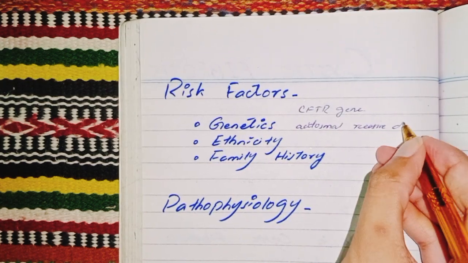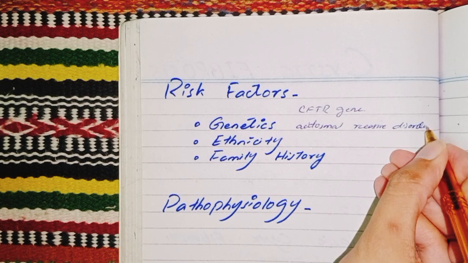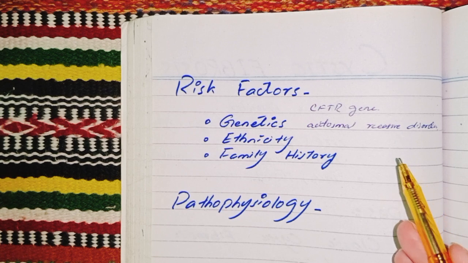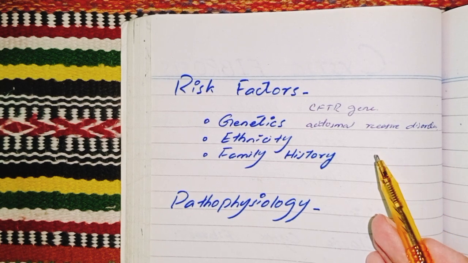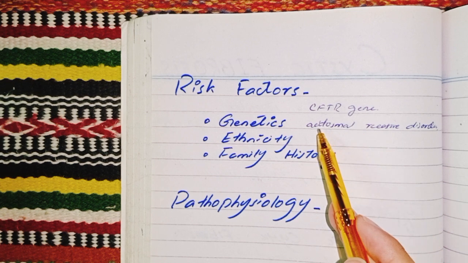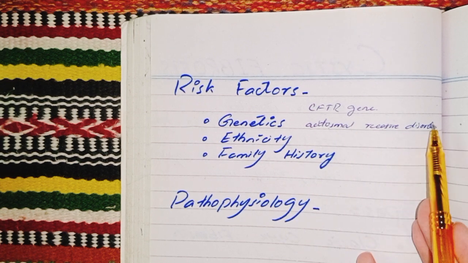What is autosomal recessive disorder? It means a child must inherit two defective CFTR genes to develop the disease. Okay. So this is autosomal recessive disorder.